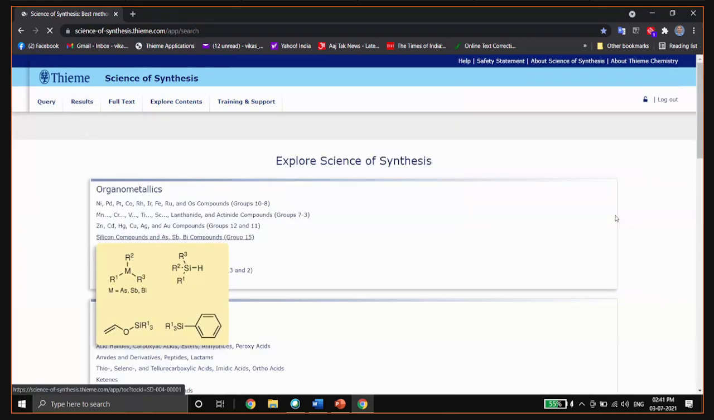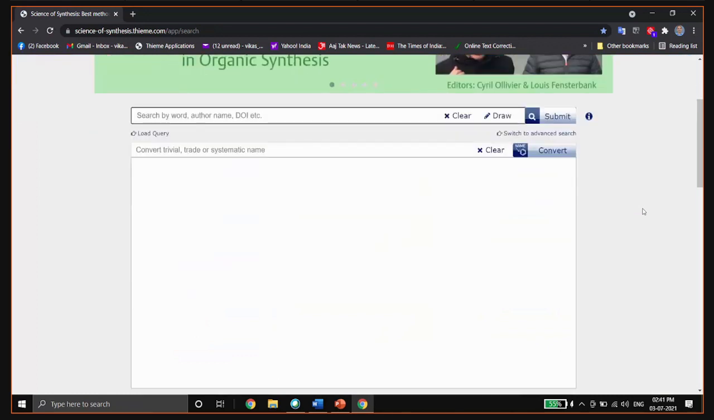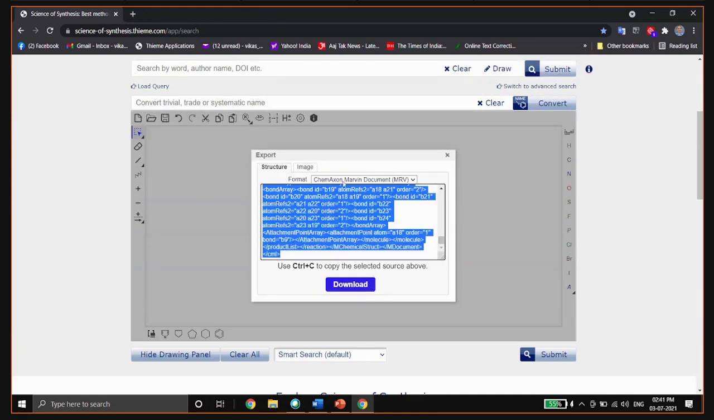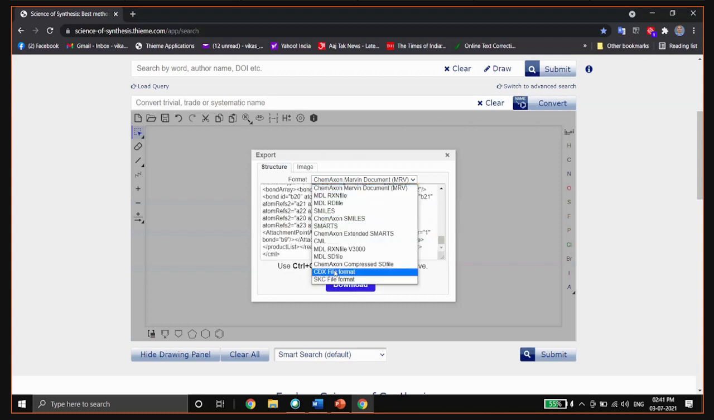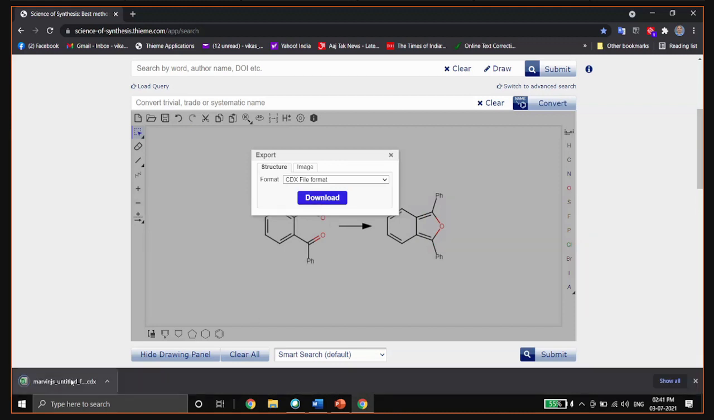Another advantage of this search engine: if you have just drawn your structure and you want to save it, just click on this save button, and you can export it as a CDX file, or any other file you want. So I can export it in CDX format, or in image format if you want, and press download. It will download.